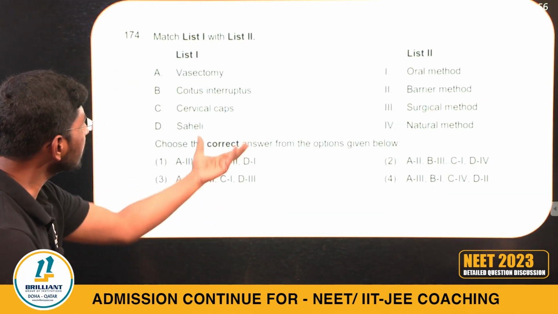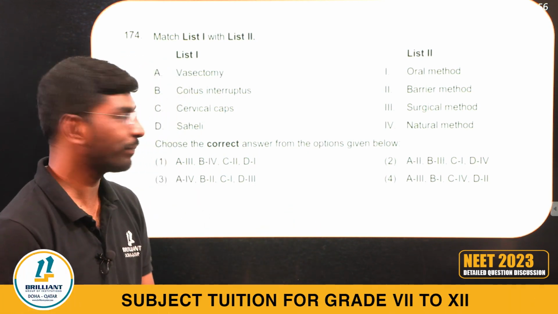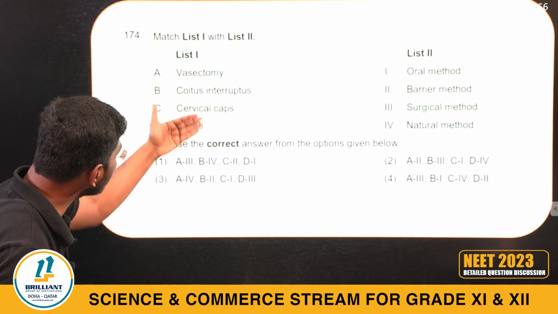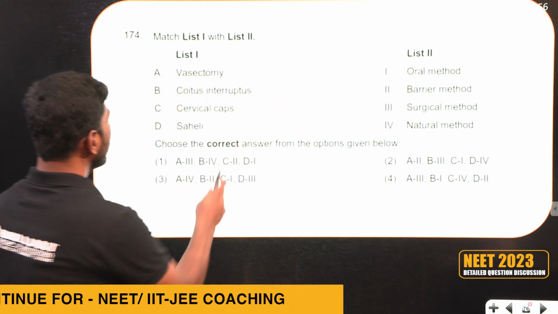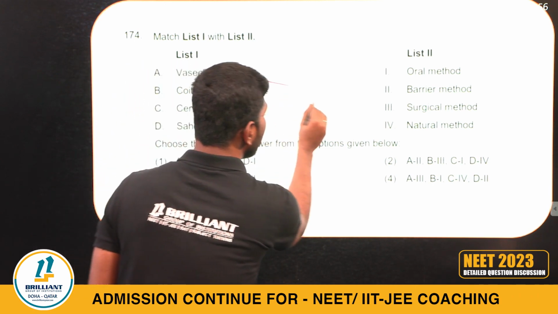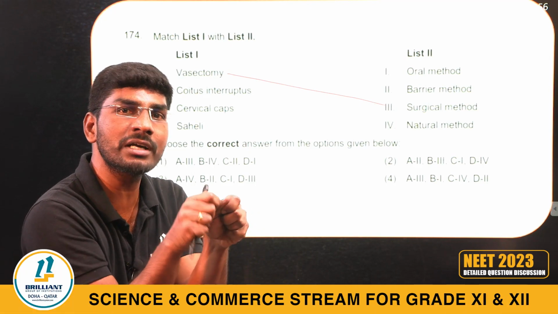Look at the next question, 174. It is also from the reproductive health chapter. Different types of contraception methods are given. You have to choose the correct one. Look at the first one, vasectomy. Shall I go with the surgical method? Vasectomy is a surgical method in which the vas deferens is cut.